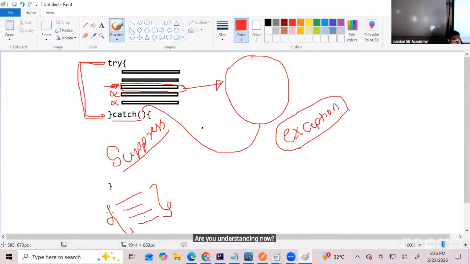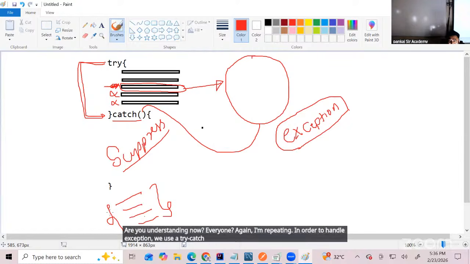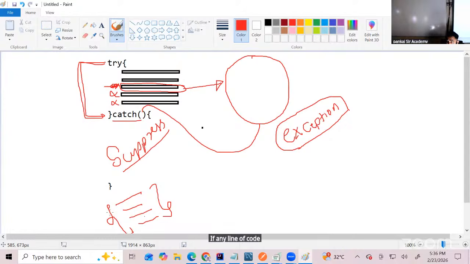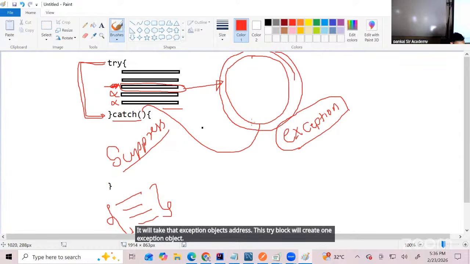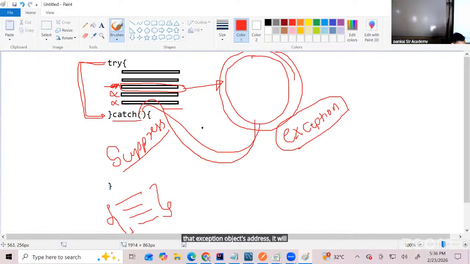Everyone, again I'm repeating, in order to handle exception, we use a try catch block. Now what is the job of the try block? If any line of code in the try block causes exception, this try block will create one exception object. That exception object's address, it will give it to the catch block.